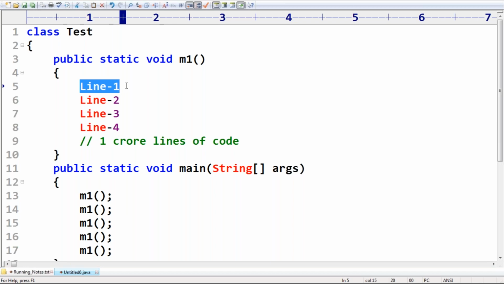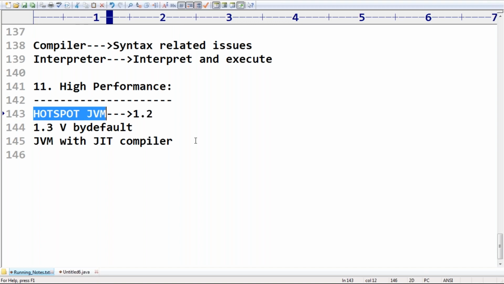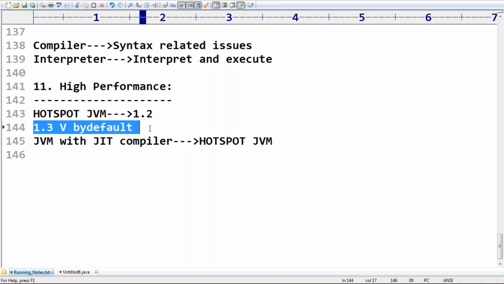That's why one special arrangement came inside the JVM: the JVM with the JIT compiler. Such a JVM is called a HotSpot JVM. This HotSpot JVM JIT compiler concept came in version 1.2, but from version 1.3 onwards, by default every JVM is a HotSpot JVM only. Remember? Yes, Swaroop, getting it?